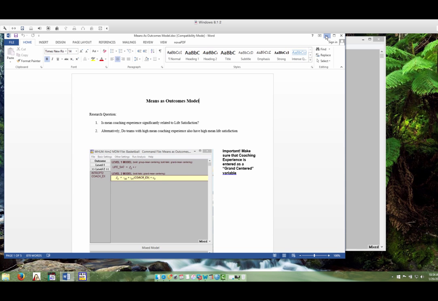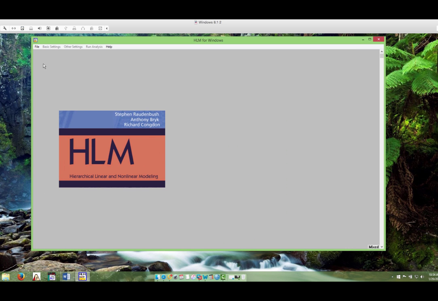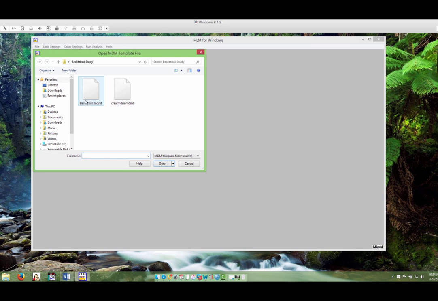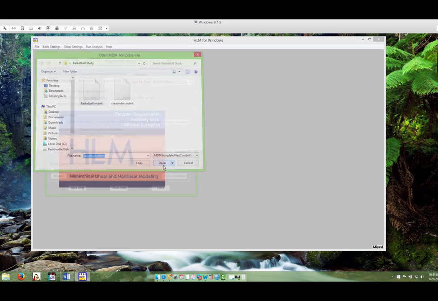So let's look at how we would do this in HLM. We can go to File and make a new MDM file. But if we've created a prior MDM template, which you automatically do when you do the original analysis, you can go back, access that template and open it.